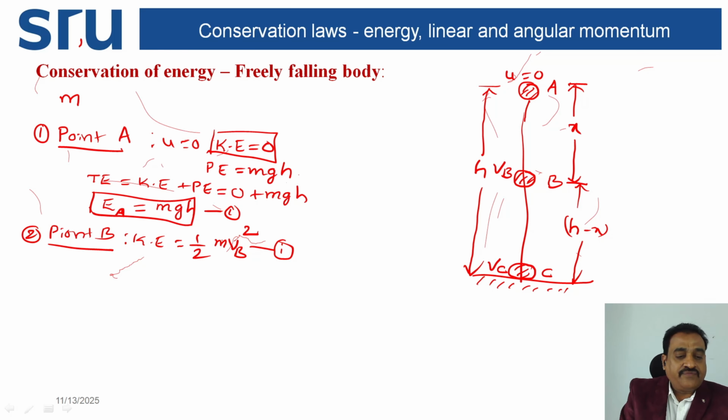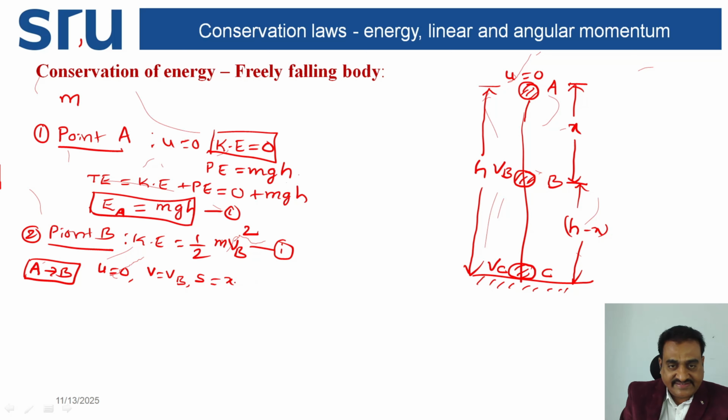Initial velocity from point A to B. From point A to B, at point A, initial velocity u is equal to 0, final velocity is equal to VB, and s, the distance, is x. So acceleration a is equal to plus g. Substitute all the values in v square minus u square is equal to 2as.